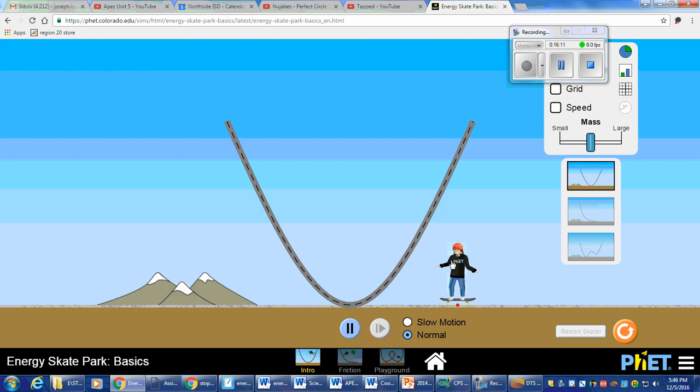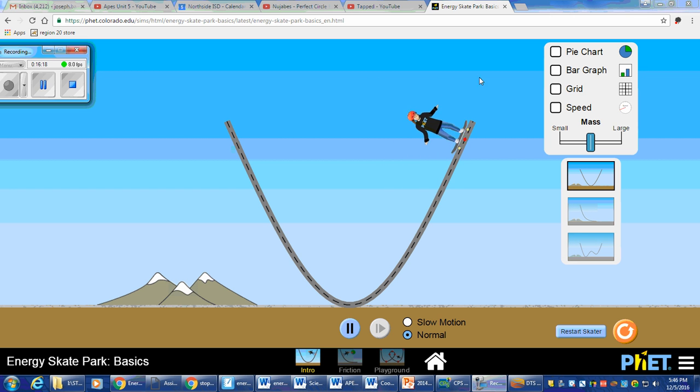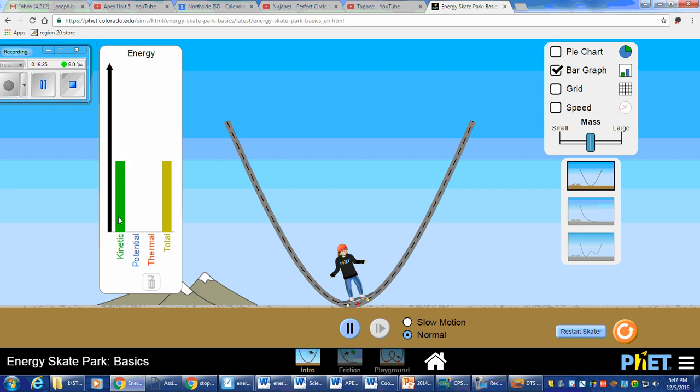Check this out. So you can see if I put the skateboarder on the ramp here, drop down, check out what's happening. Look, you see the speed is increasing as you go down. So what energy is increasing as you go down? Well, don't ask, just look. Look at the kinetic energy going up, potential going up as she goes up because it's getting further from Earth. A lot of potential to fall and break a lot of good bones. But look at the mechanical energy. Mechanical energy is not changing whatsoever. You add these two bars up at any point, these two bars put together would equal the height of that bar.